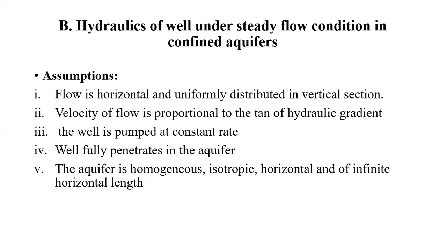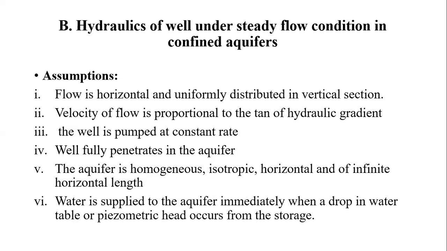Whatever the boundary of the confined aquifer is, in that total boundary the well is going to penetrate. Then the aquifer is homogeneous and completely horizontal, up to a very long dimension, means it's of infinite horizontal length, and the water is immediately supplied to the aquifer whenever there is a depression in the piezometric head.